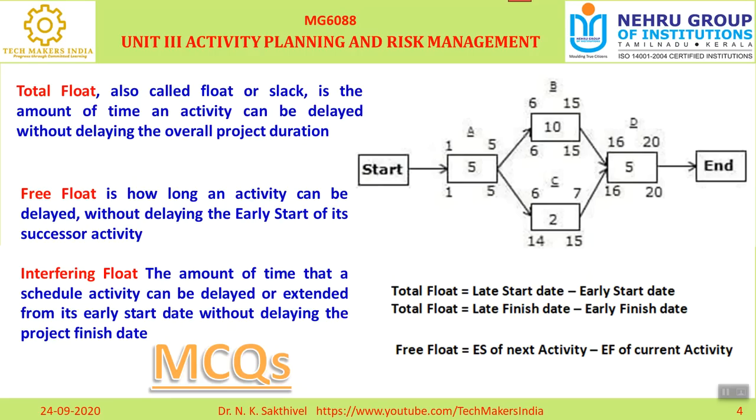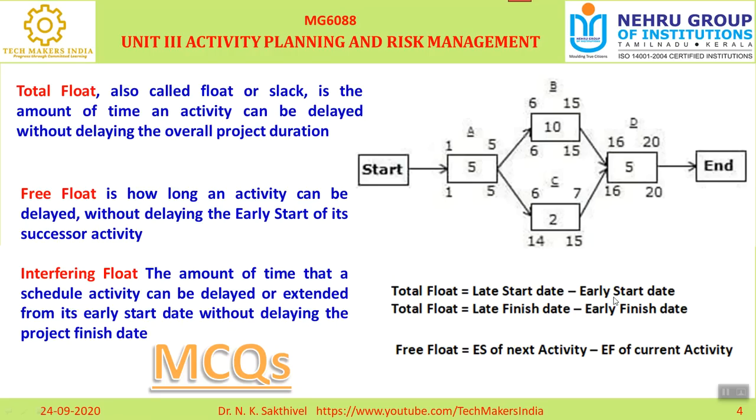Okay, with this understanding, here I have given a formula. Total float is nothing but, for a task, late start time minus early start time. For example, take this C task. Late start time is 14, early start time is 6. That means 14 minus 6, you will get 8. So 8 is the total float.